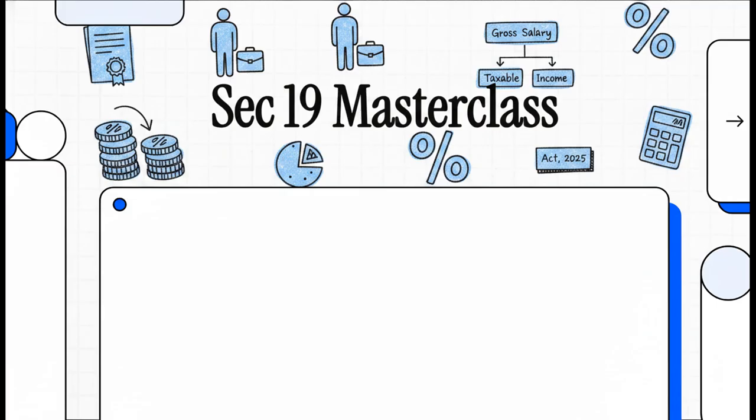Today, we're unpacking one of the absolutely critical areas of tax computation for any professional, Section 19 of the Income Tax Act 2025. Now, as tax professionals, advisors, and students, we all know the basic drill, right? You calculate the gross salary, you account for perquisites, and you factor in profits in lieu of salary. But your job doesn't end there. Section 19 dictates exactly what can be deducted from that gross salary to find the true final income chargeable under the head Salaries. Master this, and you literally master salary structuring and compliance.